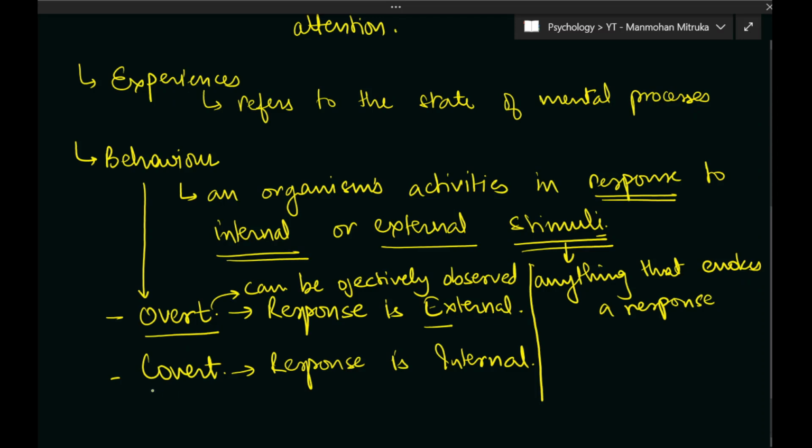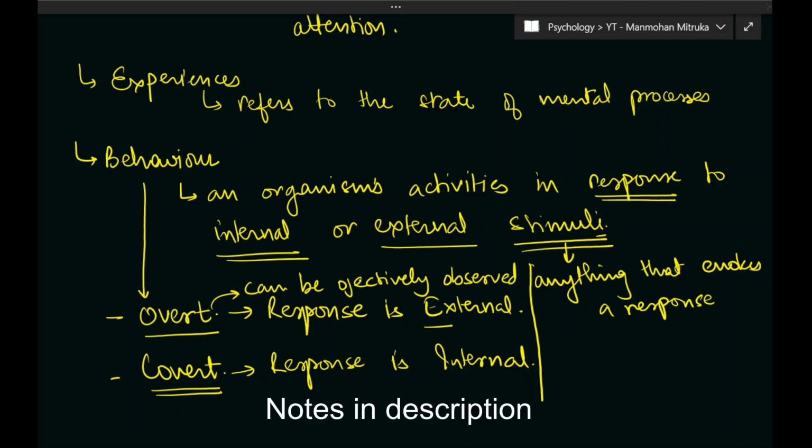Now what is a covert behavior? Suppose your mother calls you and thoughts emerge in your mind that probably she is calling me to get something from the market. This is nothing but a covert response. Your mother calls you, and in response, thoughts start to emerge in your mind that she is going to send me to the market to buy something. This is covert behavior, the internal response to the external stimulus.